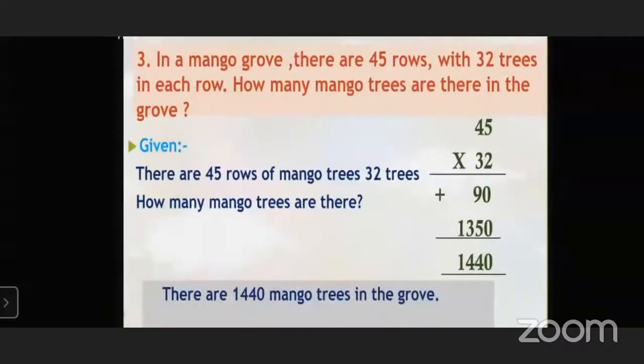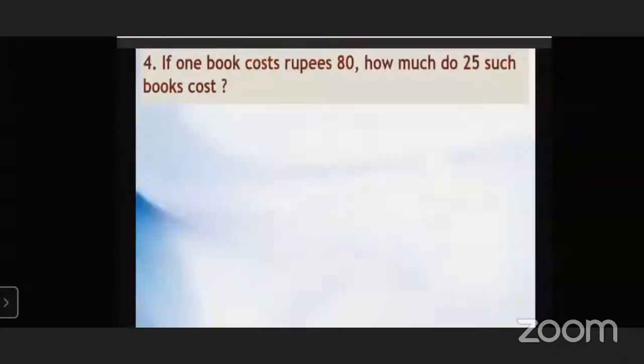1,440. There are 1,440 mango trees in the grove. Very good. There are 1,440 mango trees in the grove.